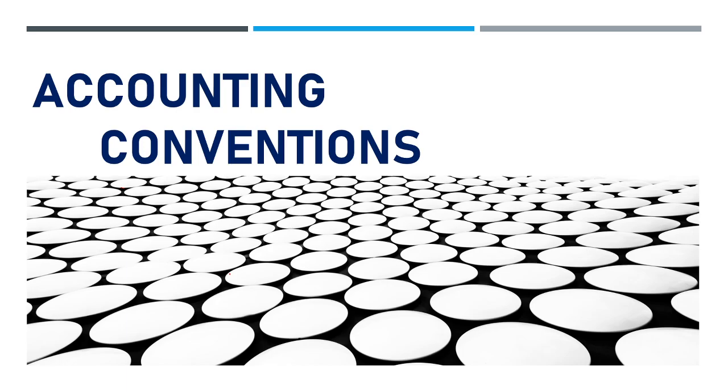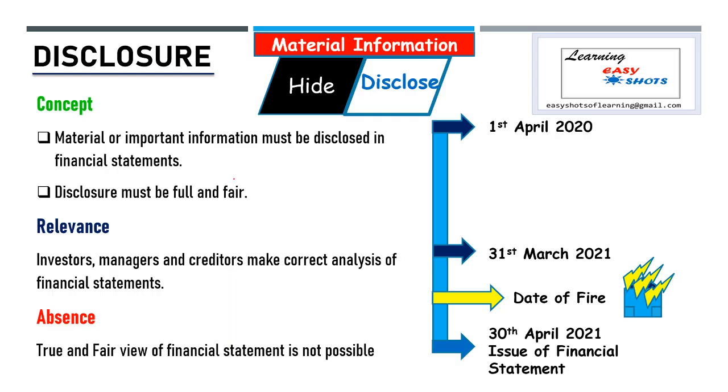Our first convention is the convention of disclosure. According to this convention, all material and important information must be disclosed in financial statements so that the financial statements or financial accounts depict a true and fair view, and this disclosure must be full and fair.